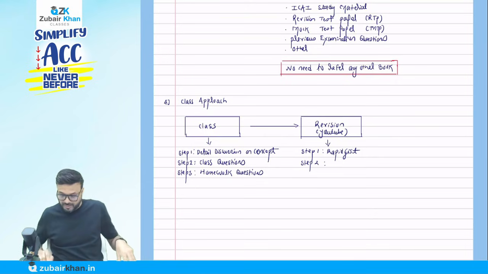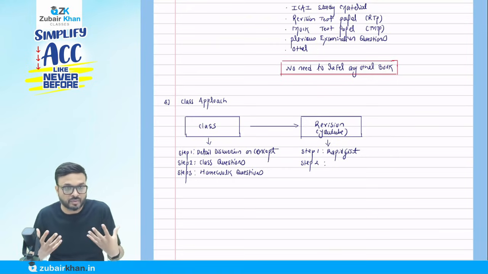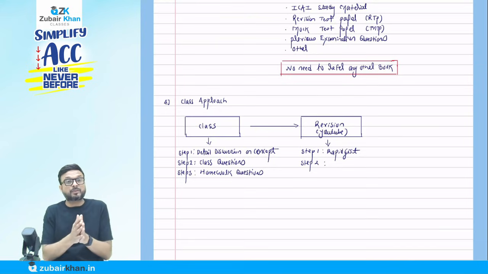So when you do the revision, if you start solving all the questions of all these subjects, it won't be possible for you to do the entire revision of all the subjects. So there should be a strategy for each and every subject.